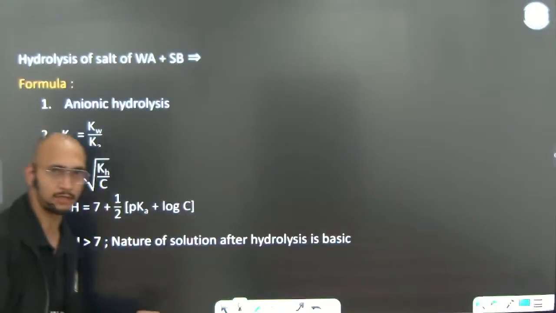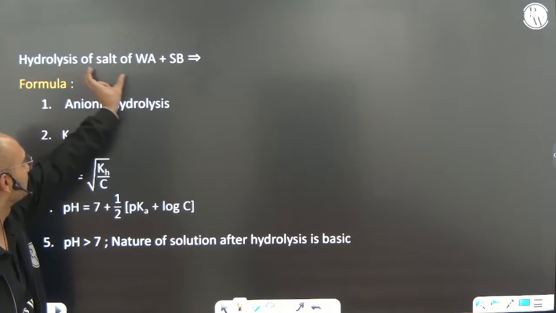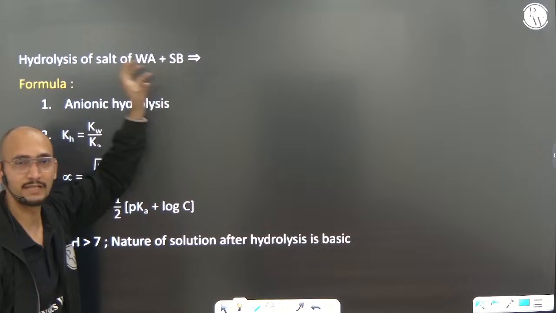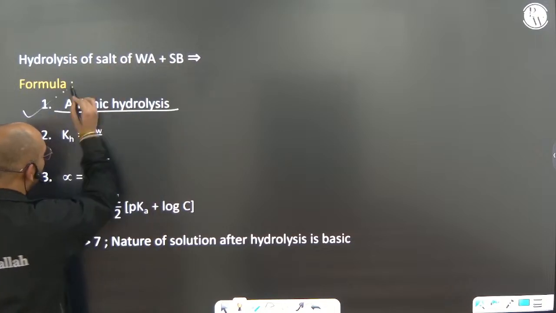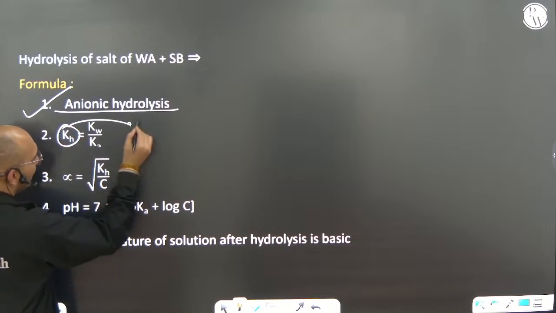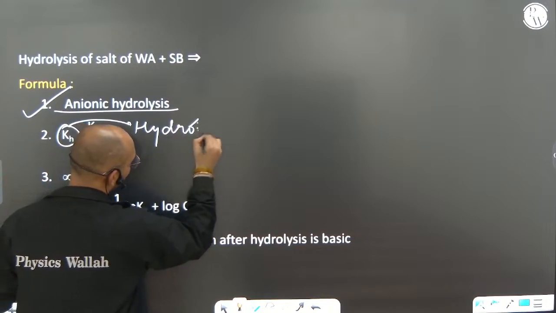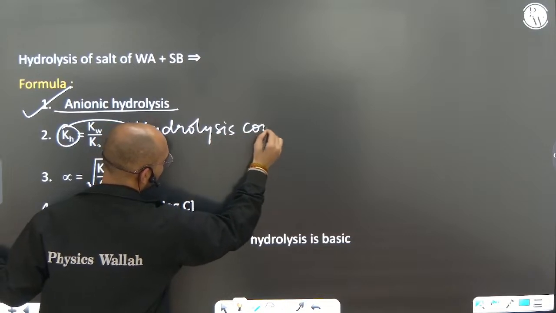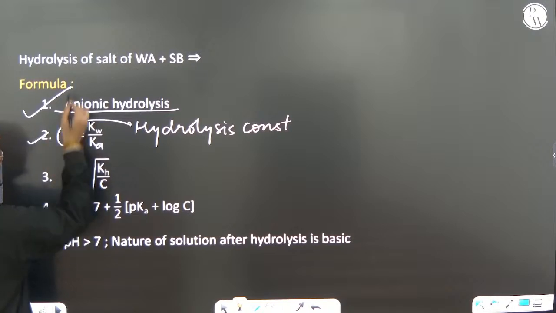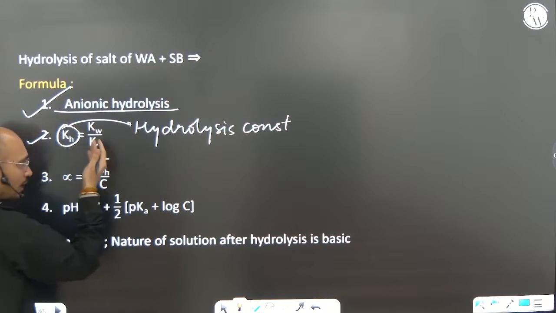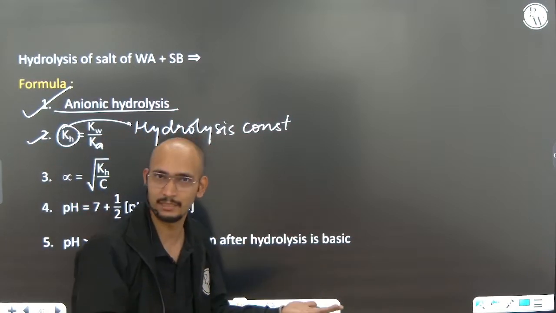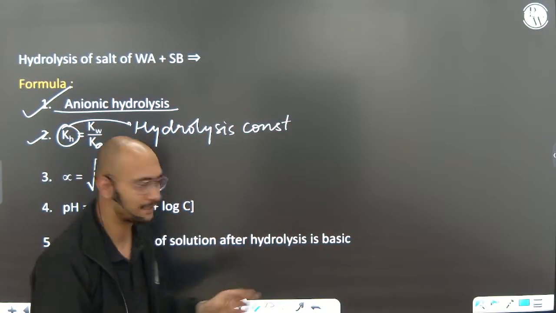Now we have all these formulae here. When there is a weak acid and strong base, which is the weaker part? The acid. The acid gives an anion, which is why it is called anionic hydrolysis, because only the weaker part gets hydrolyzed. Kh is the hydrolysis constant. The hydrolysis constant for a weak acid will be Kw by Ka, because the weaker part is the acid, so only Ka will be there, because a strong acid or strong base does not have any Ka or Kb.